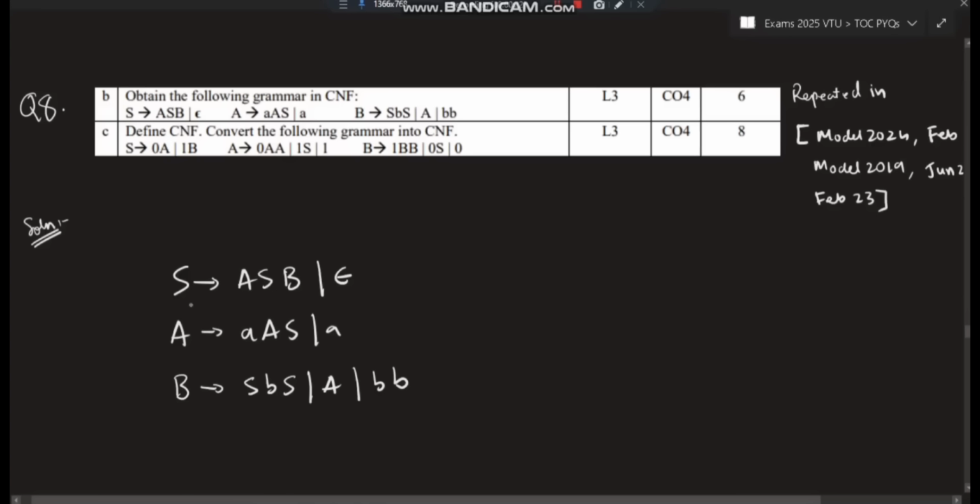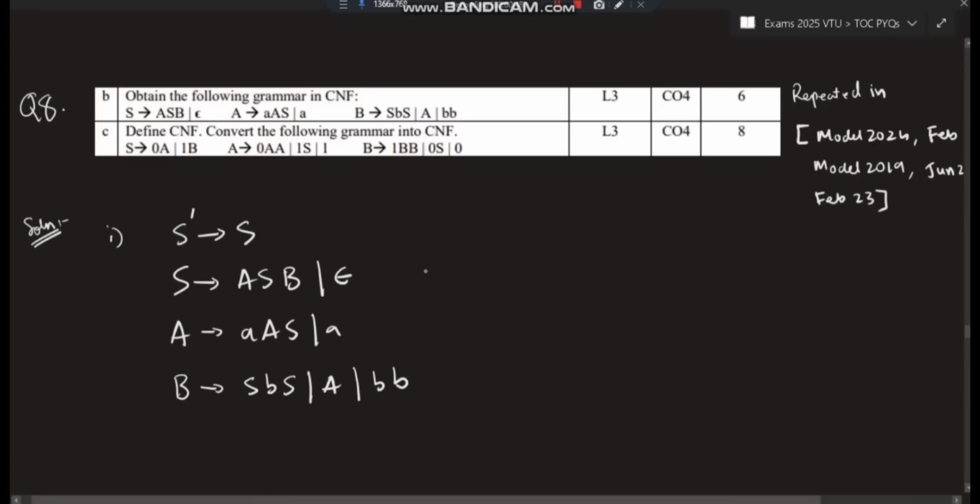The first rule is, if the starting symbol is appearing on the right side, then we have to take a new starting symbol. That's the rule. S dash goes to S like this. Now the starting symbol is this one. Got the point? Okay, this is the first rule.